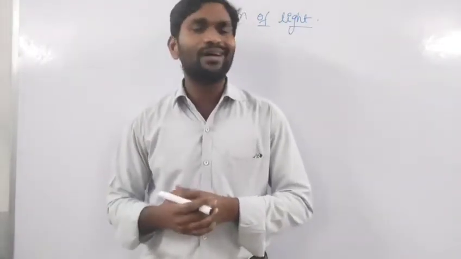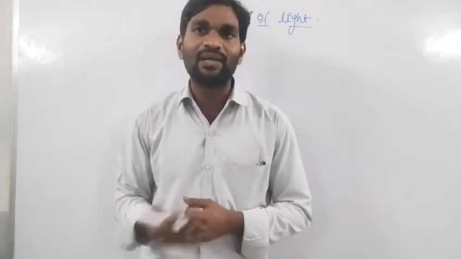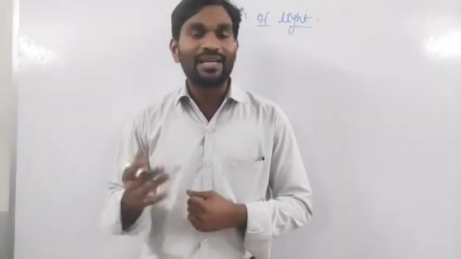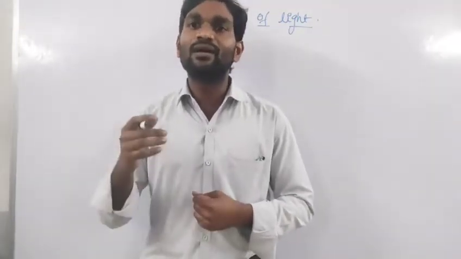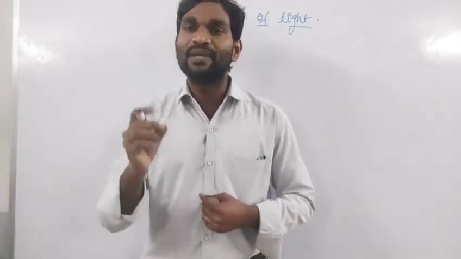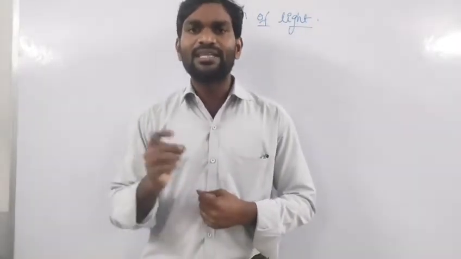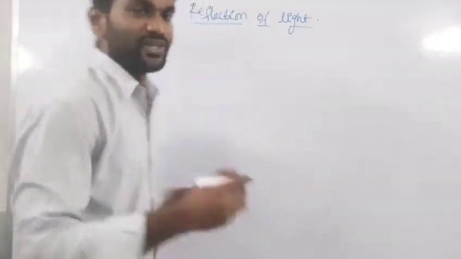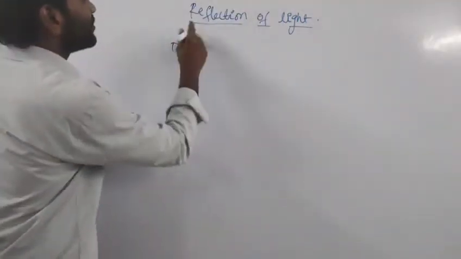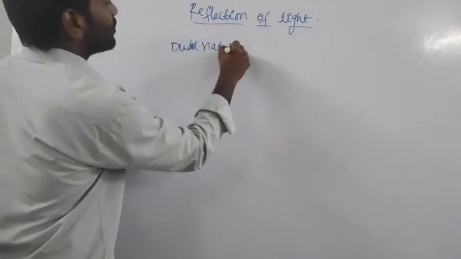Now, in our daily life, we hear the term light a number of times. Light has a major importance in our life and plays a vital role. Generally, light exhibits a dual nature. What are those natures?